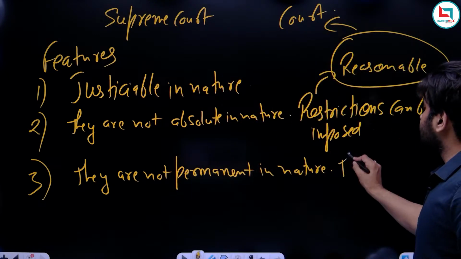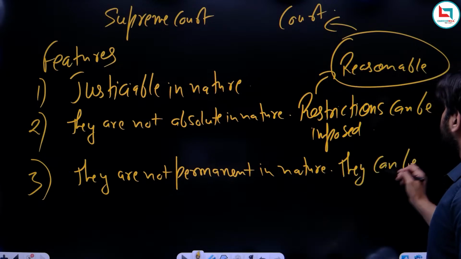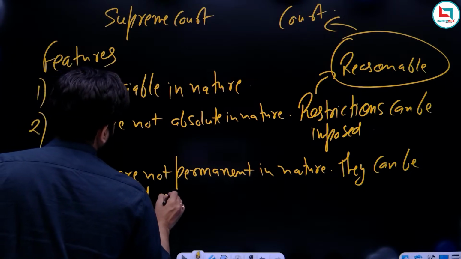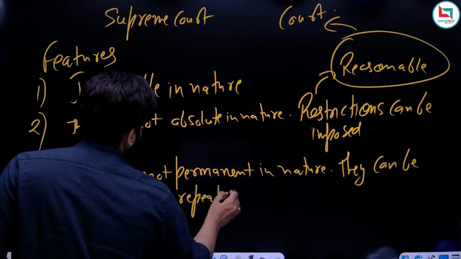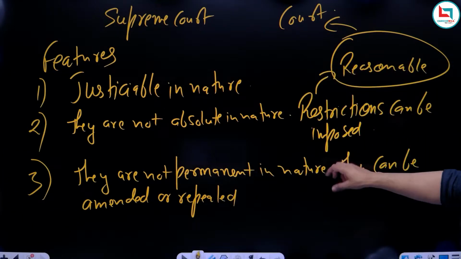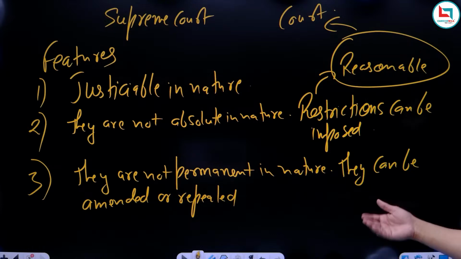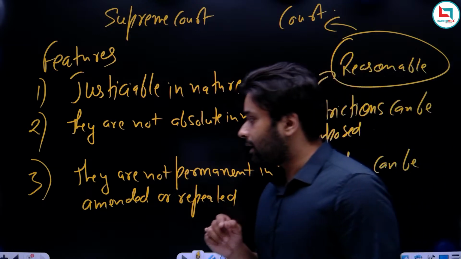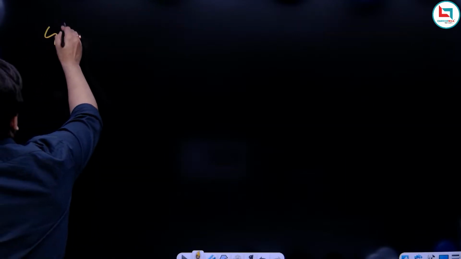It means they can be amended or repealed. So repeal means to abolish that fundamental right. So I hope this thing is clear, that they are not permanent in nature, they can be amended or repealed. So this is the third feature of fundamental rights. And now let us start with the fourth feature of fundamental rights. The fourth feature of fundamental right is what we have already discussed. You know that during national emergency fundamental rights can be restricted. So this is also a feature of fundamental rights, that fundamental rights during national emergency can be suspended.